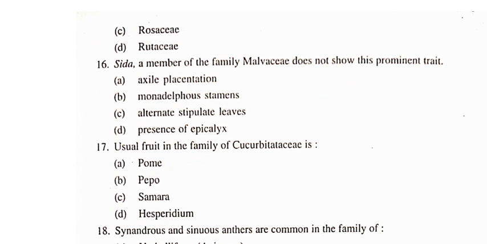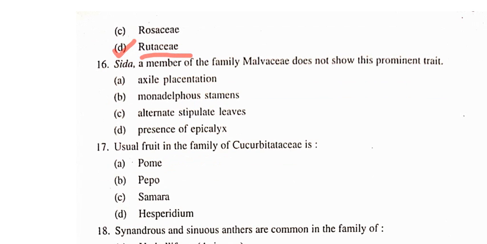So we all know that obdiplostemonous condition of stamen is the very common condition which is found in the family Rutaceae. So the answer of this question is Rutaceae. Okay, in which lemon citrus is present.